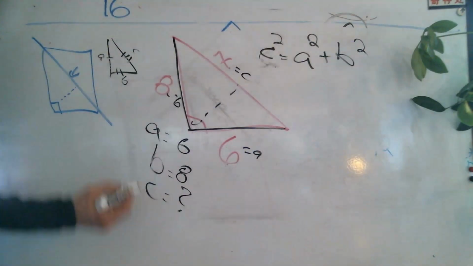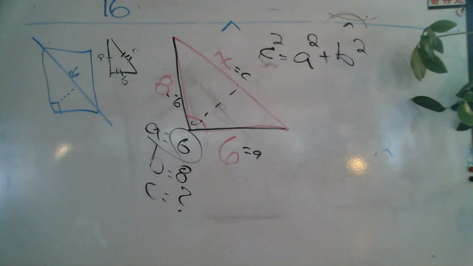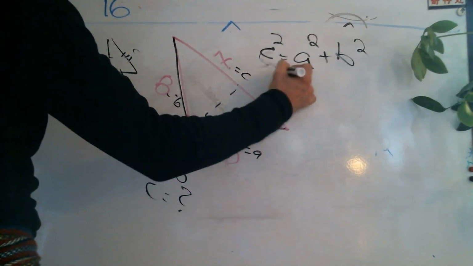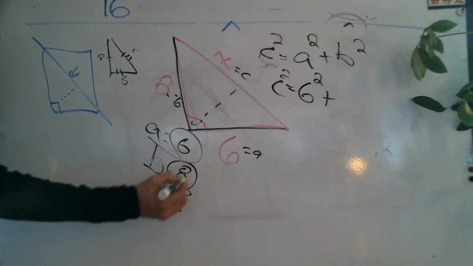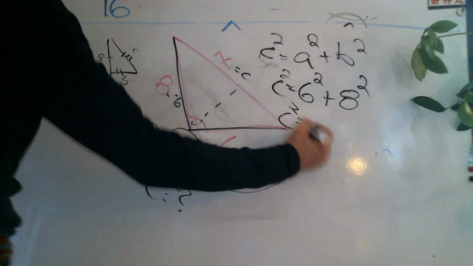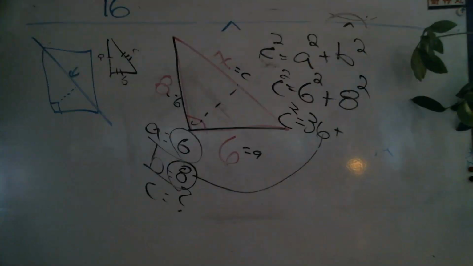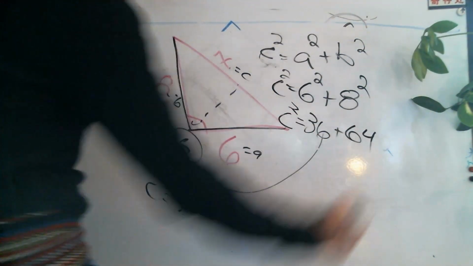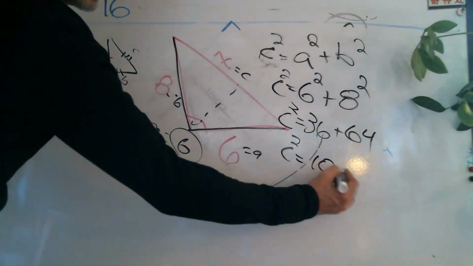So now what we do is we take our number 6. Where does 6 go? It goes in for A. C squared equals 6 squared plus, what's my B? 8 squared. Now, C squared equals, what is 6 squared? 36. What's 8 squared? 64. You don't have to know those off by heart, but it's pretty handy. So now I get C squared equals 100.